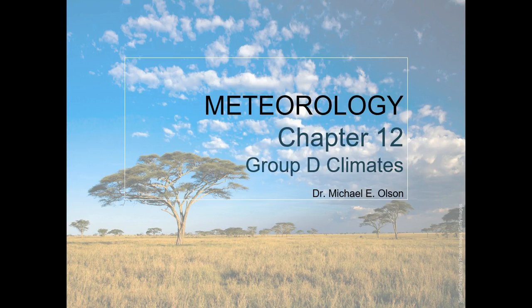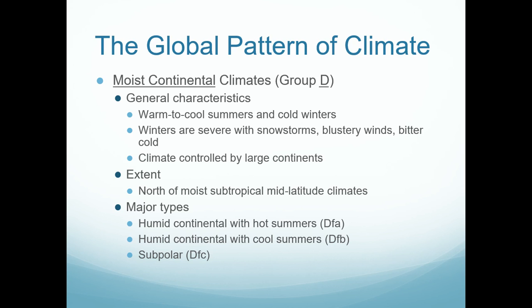Our Group D climates are very much like our Group C climates. Remember, Group C was moist weather, moist climate with mild winters. But now we start getting into the regions of severe winters. You have warm to cool summers, but very cold winters. Lots of snow, lots of ice. It's a rather severe region.